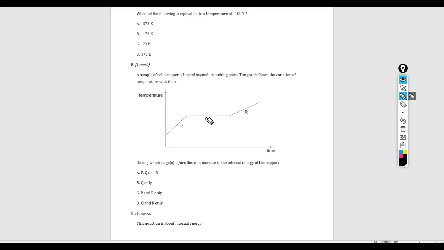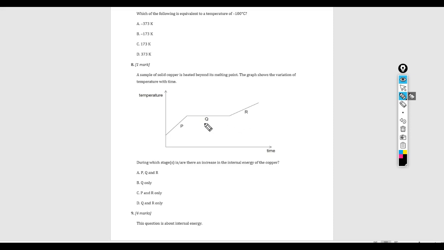Now, what about Q? If you look at Q, there's no temperature change. And if you're not careful, you might think, well, if the temperature is not changing, the internal energy is not changing. But that can't be, because during this whole process, we're melting a piece of copper. We're continuously heating it all the time.